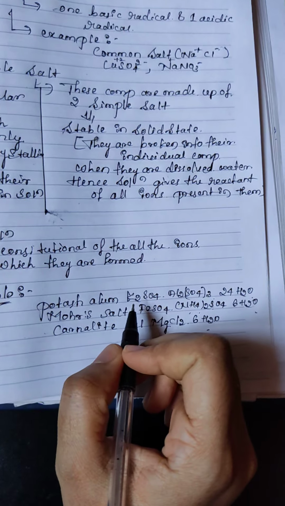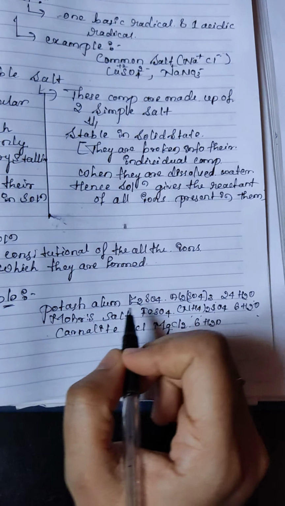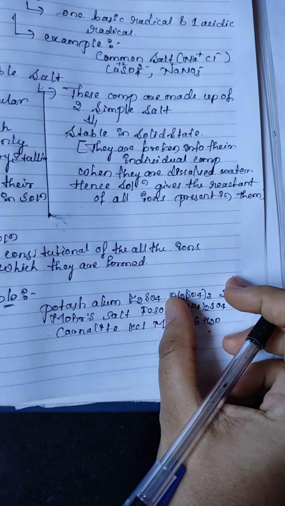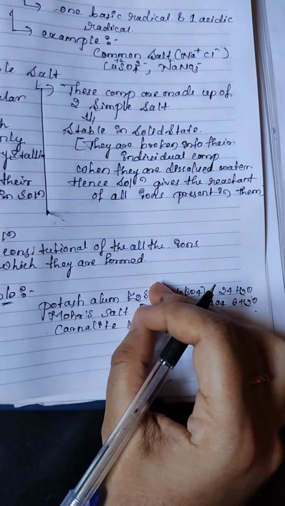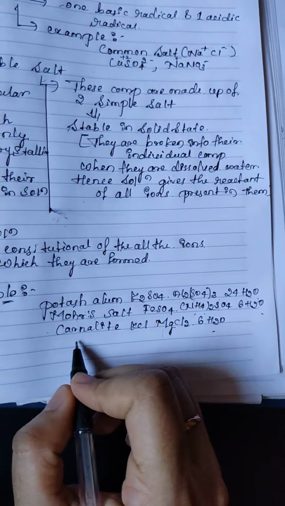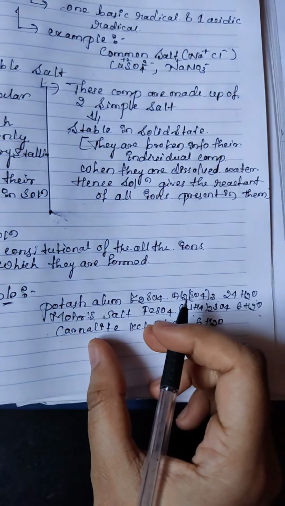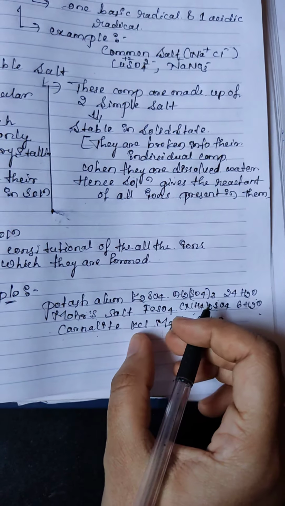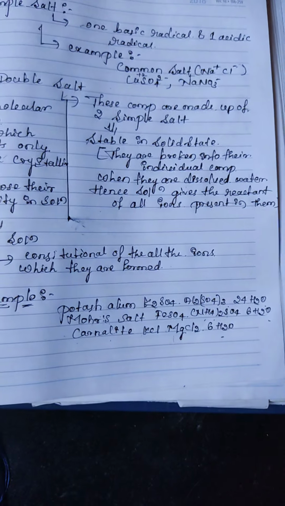Also look at potassium alum. One is a simple salt, another is a simple salt. Both combine and form one salt. And look at carnallite: potassium chloride and magnesium chloride combine and form a salt called a double salt.